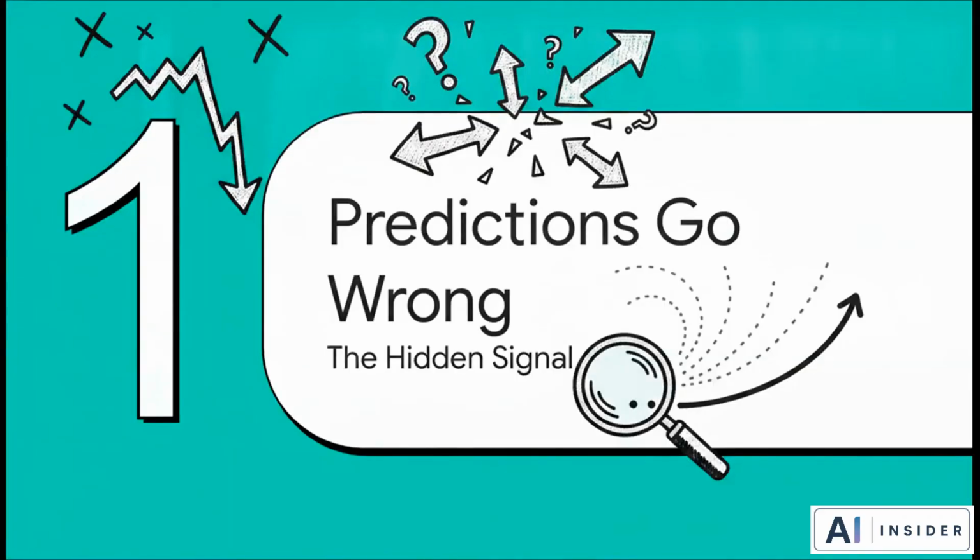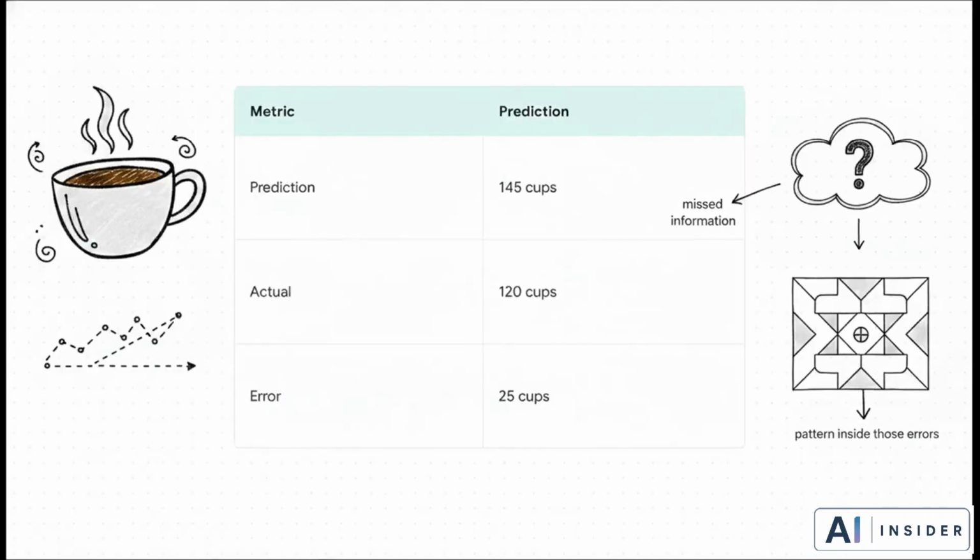When predictions go wrong. The hidden signal in forecasting errors. Let's look at what happens when our autoregression models from our last episode inevitably make mistakes in the real world. Check out that 25-cup difference. That isn't just bad luck. It's a measurable residual, and it contains incredibly valuable information about what our model completely missed.